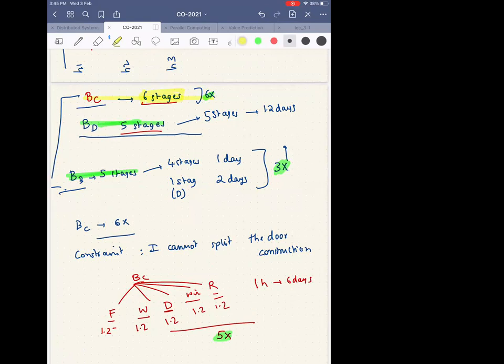But going from Builder B to Builder D, I did not increase the number of stages, but I still got a speed up jump. So what changed? Why did you get that extra speed up?